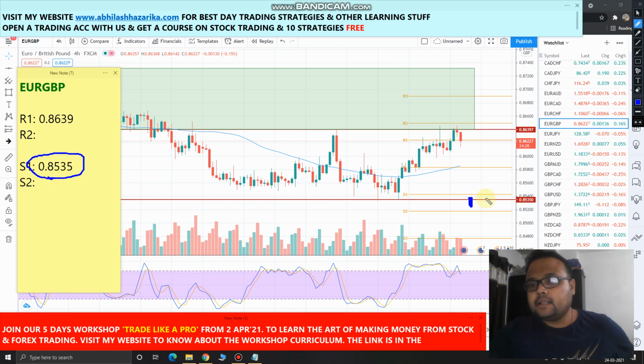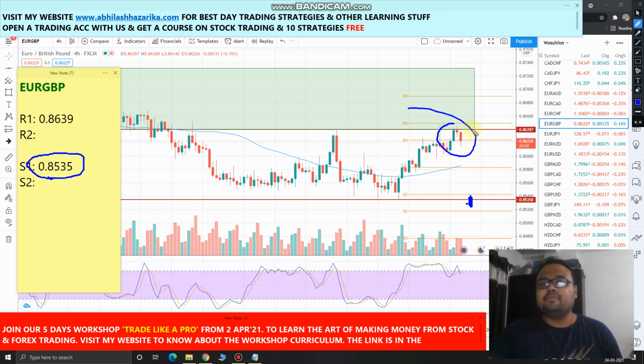If you get market below this level, wait for a couple of hours and just observe. If you see that market is under the influence of sellers, sellers are dominating the market, then you can short the market below this level. Otherwise, this point also looks very much promising to me.